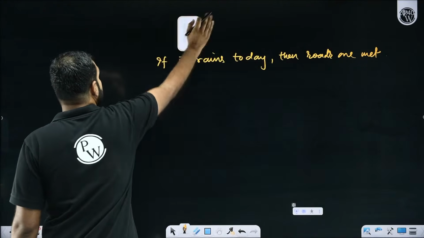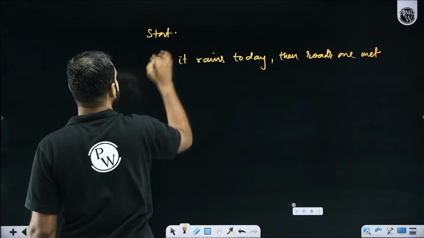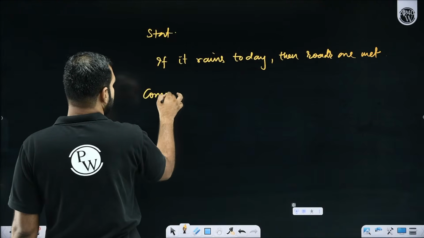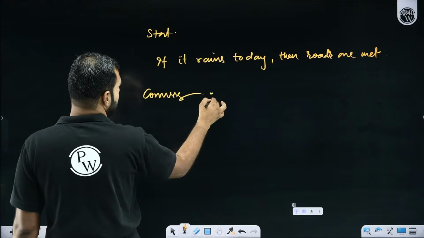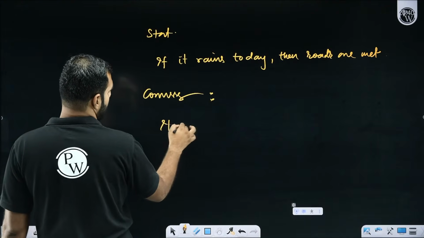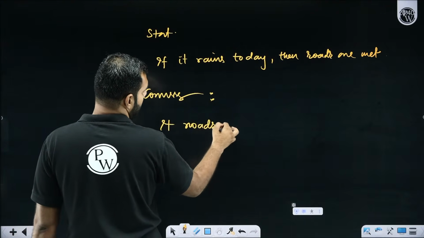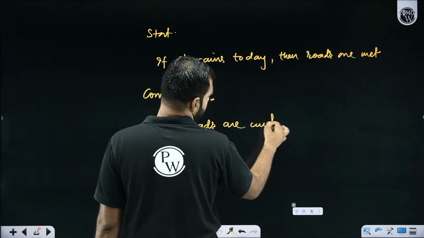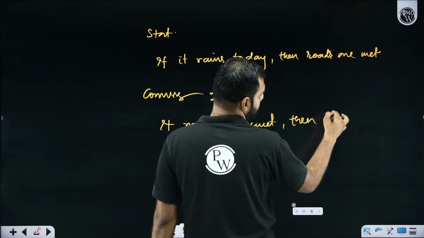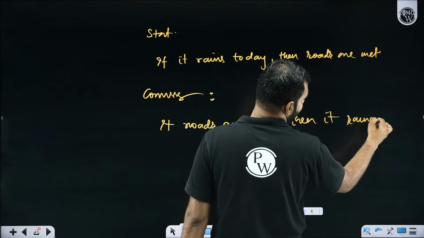So there is a statement. This is a mathematical statement, yes or no? So the converse of this statement will be: if roads are wet, then it rained today. It must have rained today.